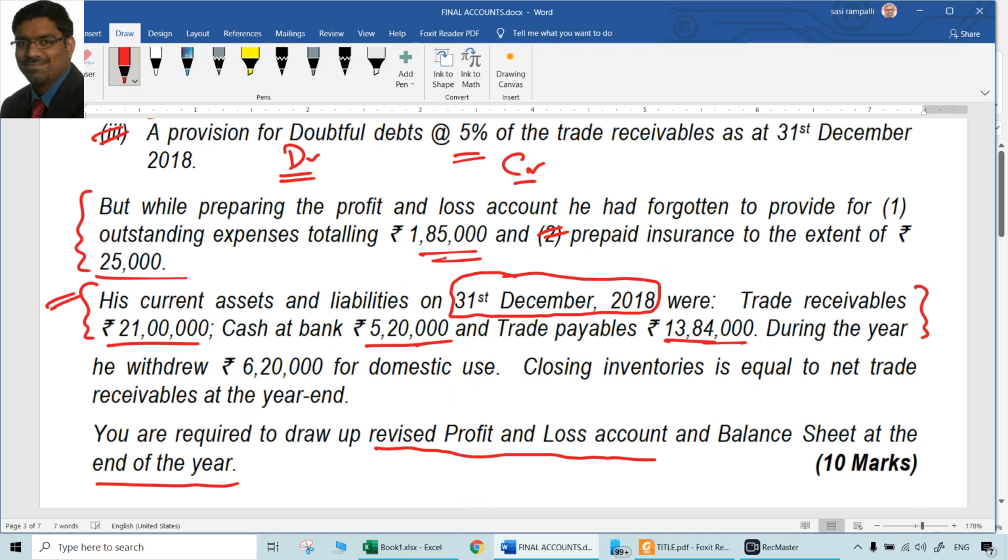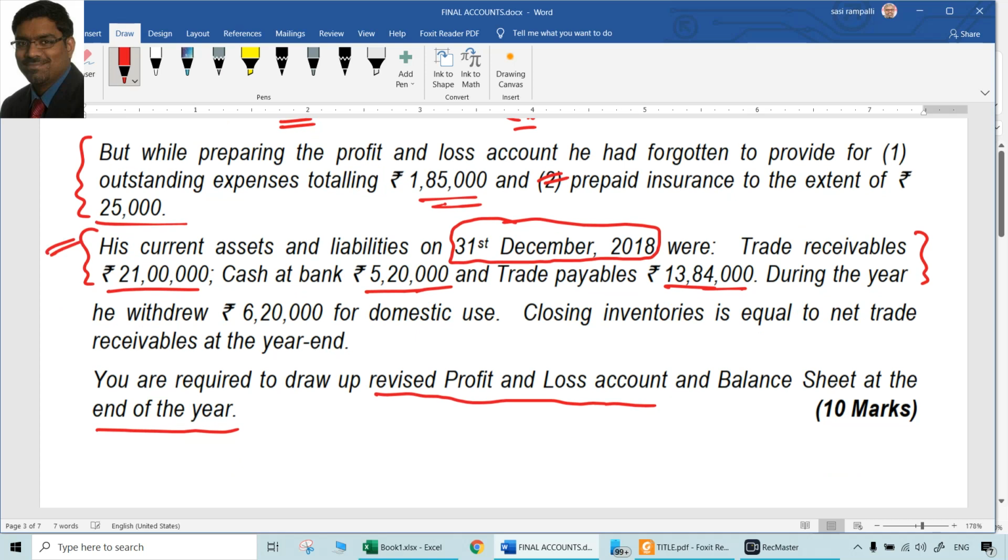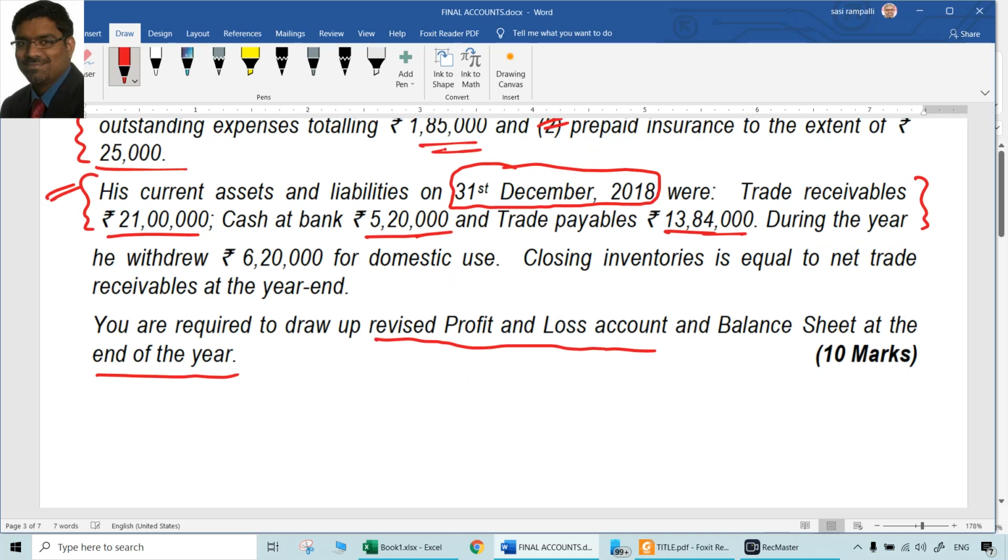Means both debit and credit aspects we treated. Double entry we treated. Then current assets and liabilities we already took: trade receivables, cash at bank, trade payables, all of them were taken. And here he withdrew 6,20,000 for domestic use. That is one more point he says.